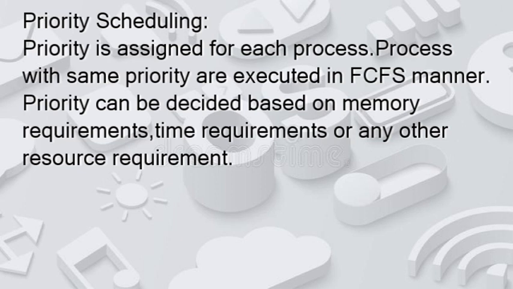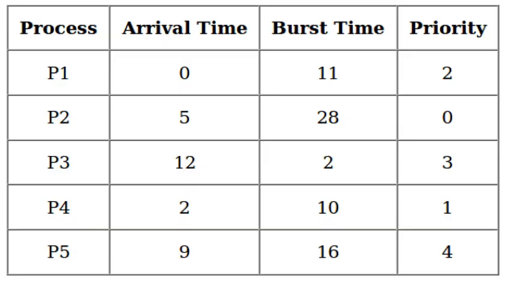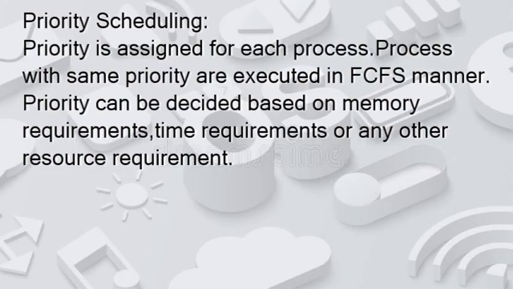Next is priority scheduling. As the name tells, a priority is assigned for each process. Processes with the same priority are executed in FCFS manner, basically first come first serve. Priority can be decided based upon memory requirement, time requirement or any other resource requirement.